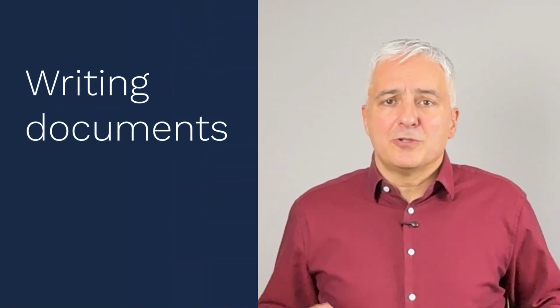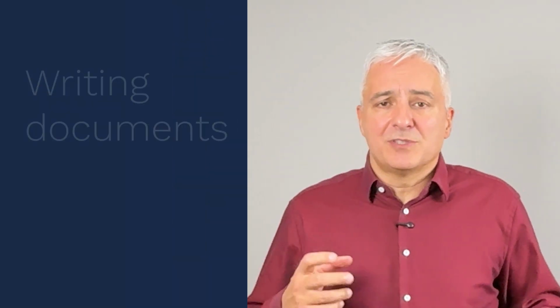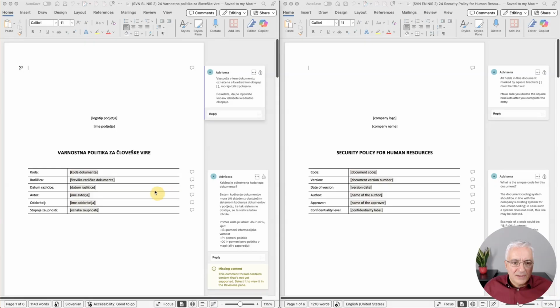Okay, and now I'll show you how to write a couple of documents to cover these requirements, and also how to reduce your effort when you go through this compliance process. Okay, I'm showing you now this security policy for human resources. This is the template from the Advisera NIS2 documentation toolkit. On the left hand side you see the Slovenian version, and on the right hand side you see exactly the same document in English.